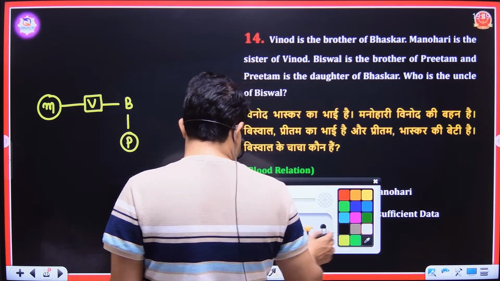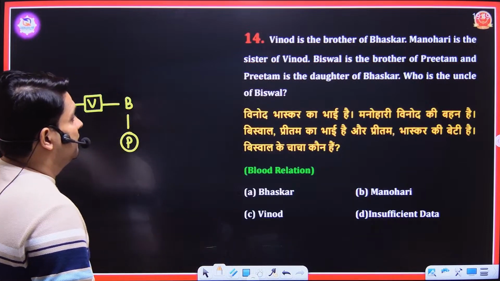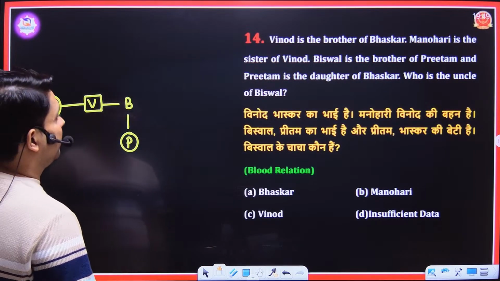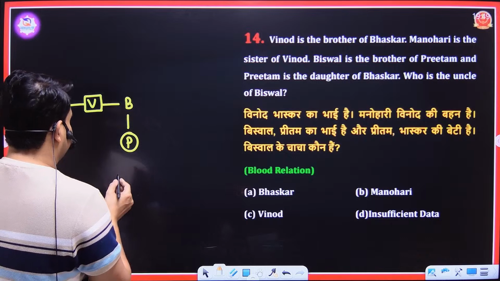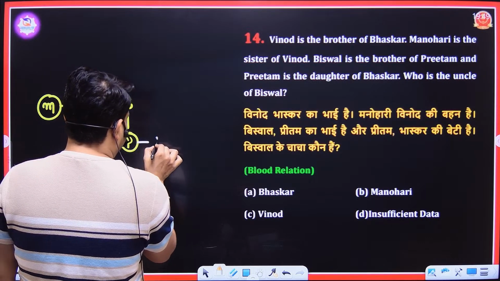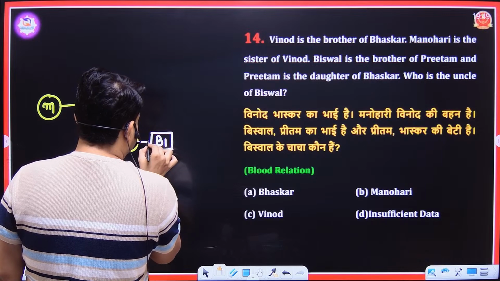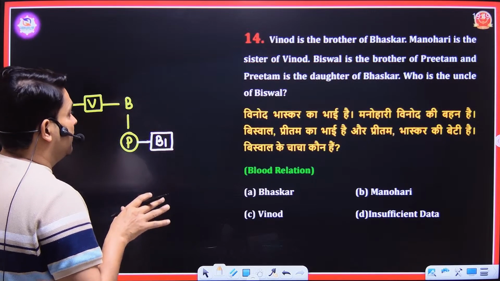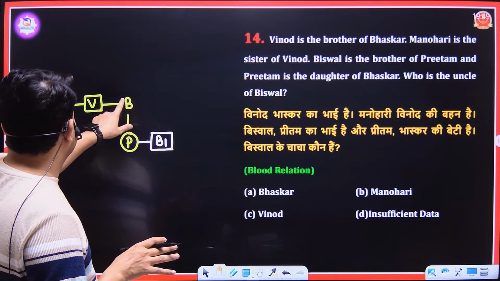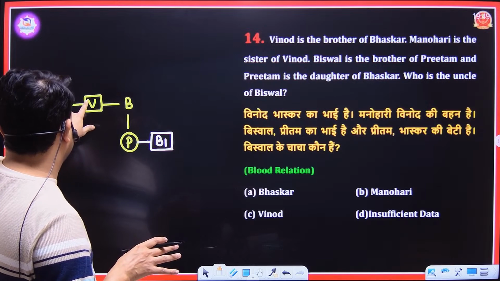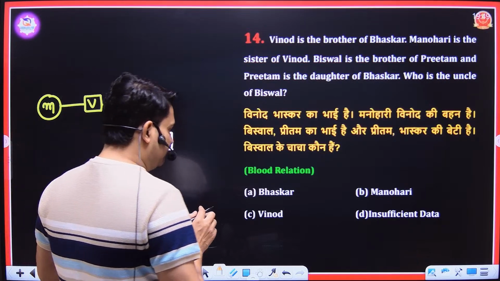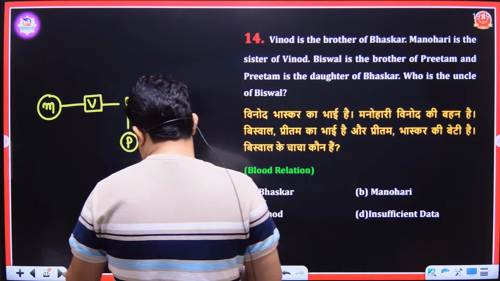Who is the uncle of Biswal? Biswal is the brother of Pritham. This one is Pritham and this one is Biswal. Biswal is a brother, which means male. So who is the uncle of Biswal? Biswal's uncle is Vinod, because this one is an aunt. So Vinod is the uncle of Biswal. Option number C is correct. Next.